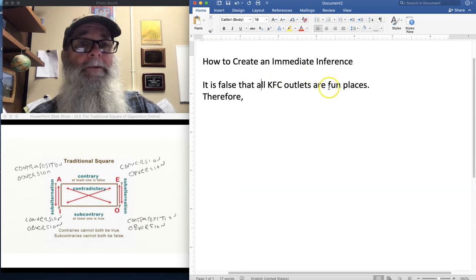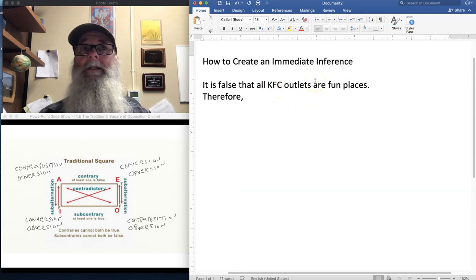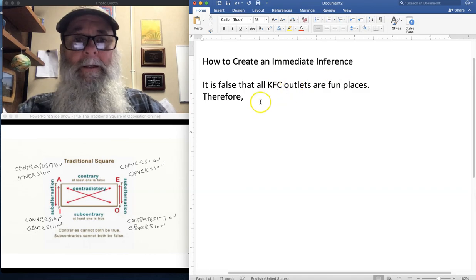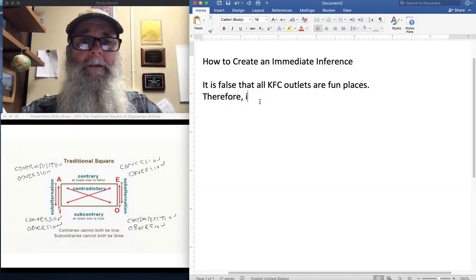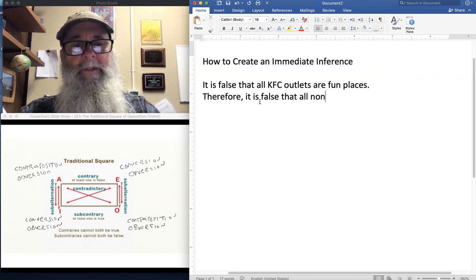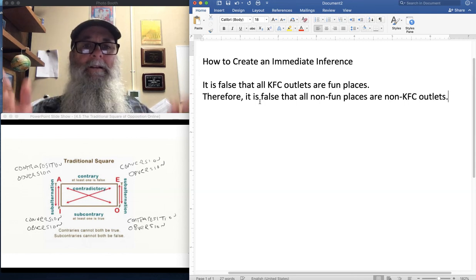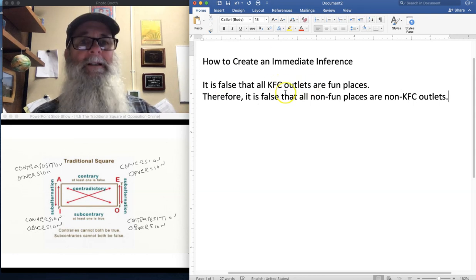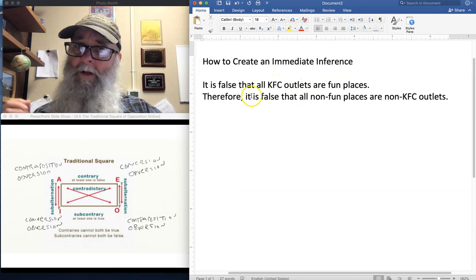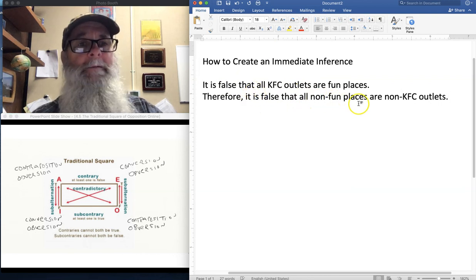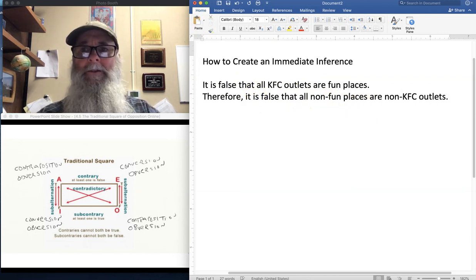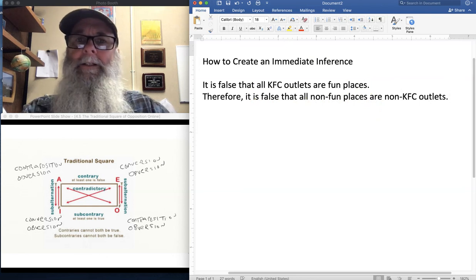You could contrapose a false A claim, and that's going to give you another statement that's false, and that's okay. You just do something like this. Therefore, it is false that all non-fun places are non-KFC outlets. Valid immediate inference using contraposition. If it's true that it's false that all KFC outlets are fun places, it will also have to be true that it's false that all non-fun places are non-KFC outlets. Okay, so that's all that I'm asking you to do. Don't let it get you too tripped up.